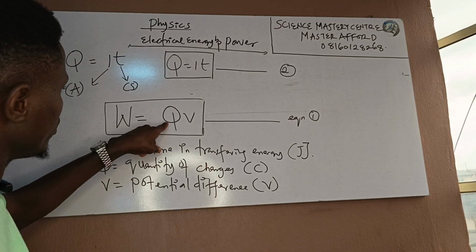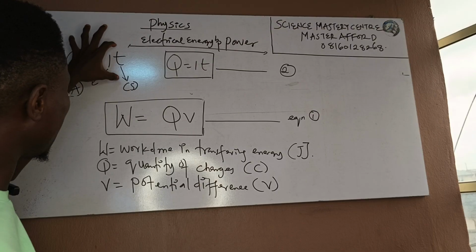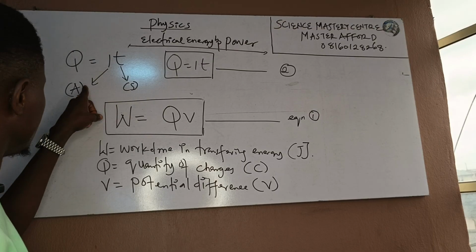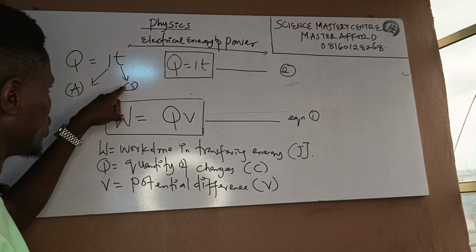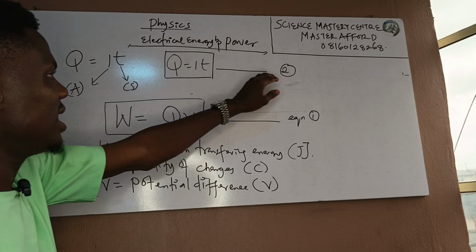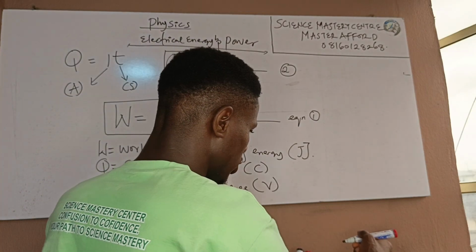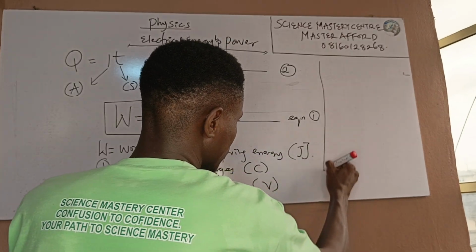Now, moving on, your Q is equal to IT, current times time. Your current is always measured in ampere and your time is measured in seconds. So I can say Q equals IT. I call this Equation 2.